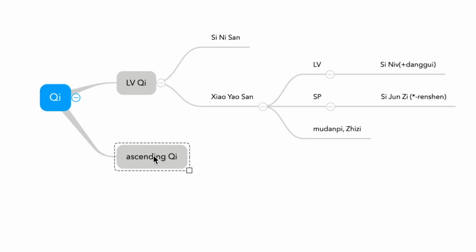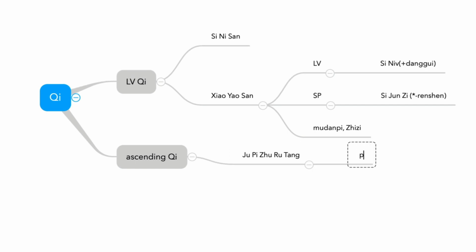And ascending qi, only one formula. Morning sickness. Jupi Zhuru Tang. So this formula is used for pregnancy. There are some formulas which can be used for pregnancy, right? Like Guizhi Fuling Wan and Jupi Zhuru Tang, and what else? Taishan Panshi Tang in national in CALE. What else? Guizhi Fuling Wan, Jiawei Tang and Jupi Zhuru Tang and Guizhi Fuling Wan. Those can be used for pregnancy. It can be on your examination.